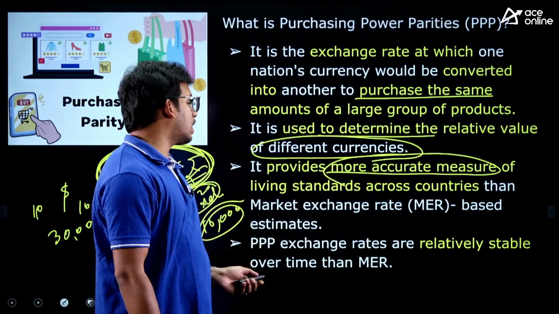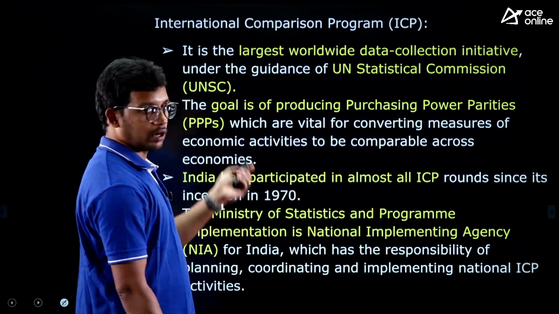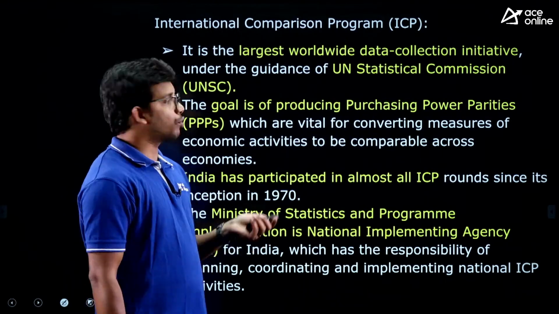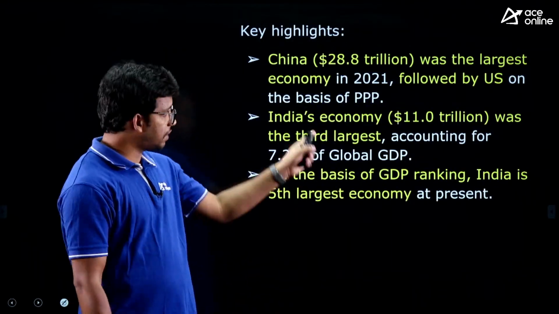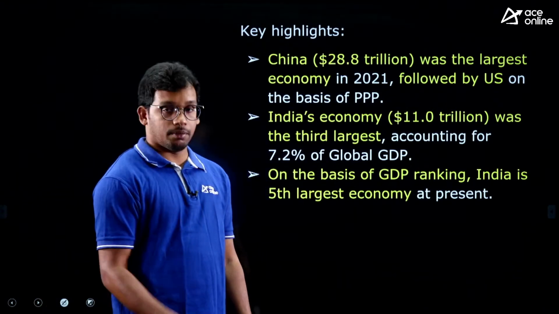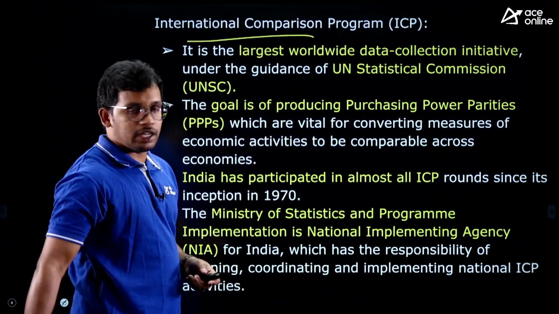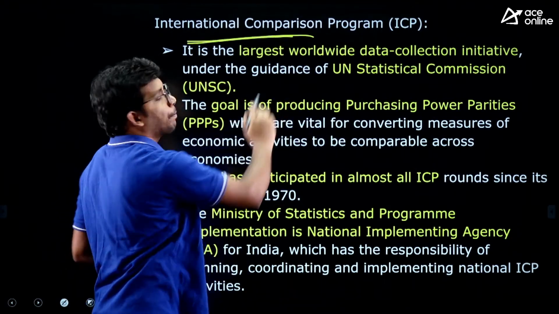Now let's see the data given by this report, the International Comparison Program. First we will see the International Comparison Program, then we will come back to the data. This is very important; even in civil services they have asked it in the exam. This data is given annually through the International Comparison Program.